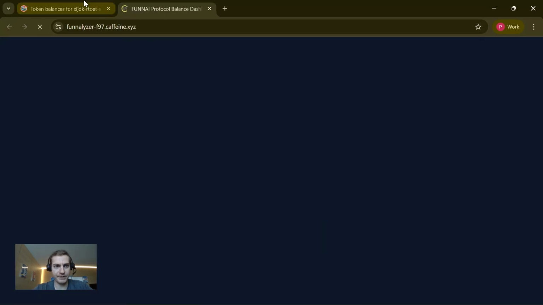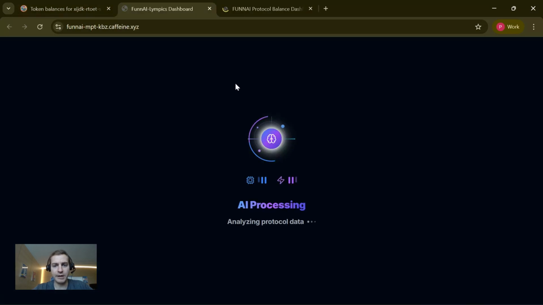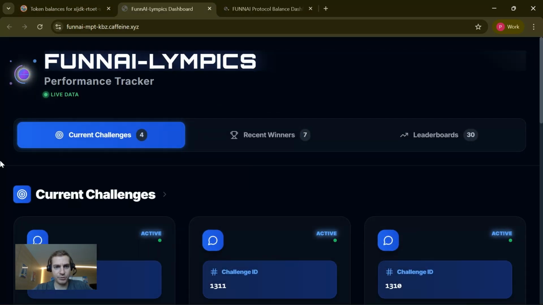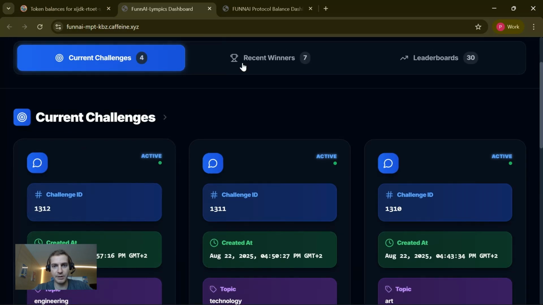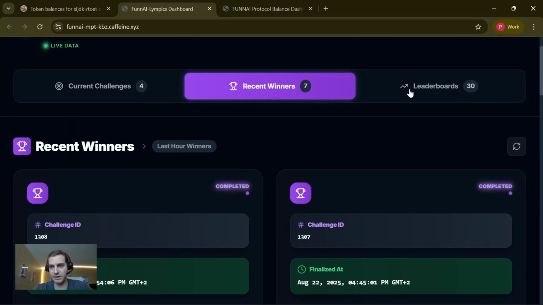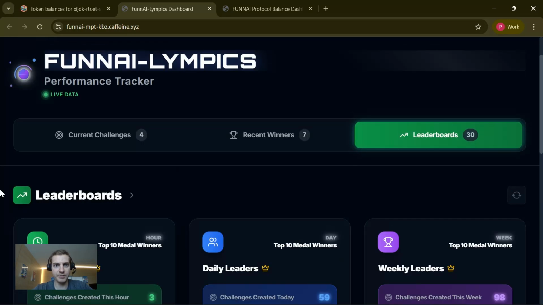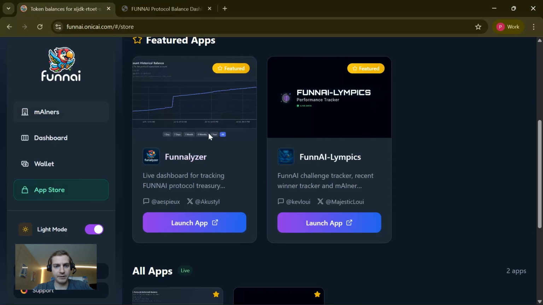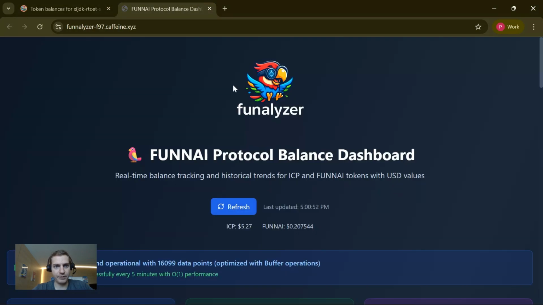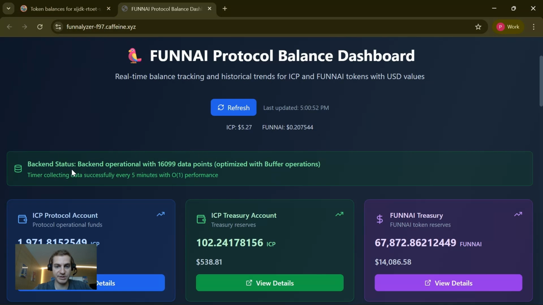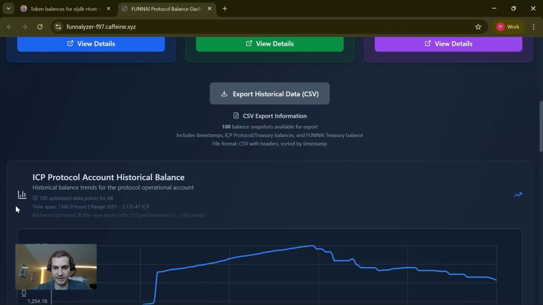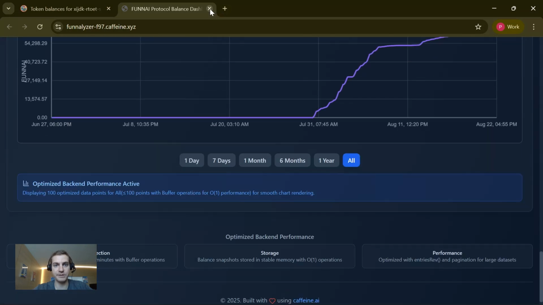Let's take a quick look at these two that are already in here, and we can see really cool stuff. Tracks the performance of challenges in the system, of recent winners in the system, and even provides a leaderboard here. And this other featured app shows the amount of ICP and funnAI that the funnAI protocol keeps in its balance, and really provides some transparency around these.